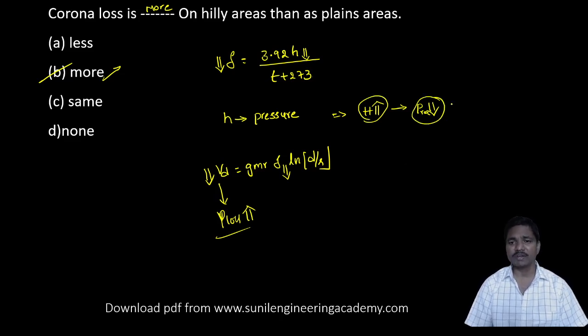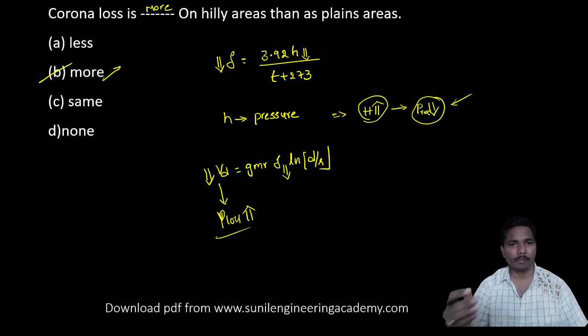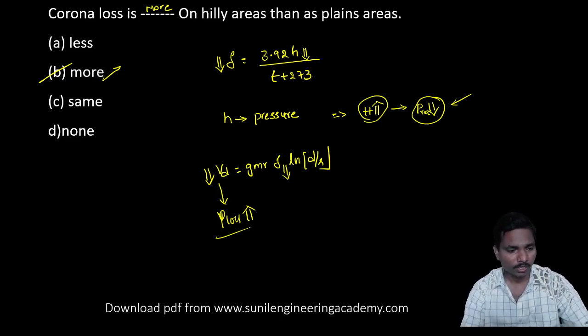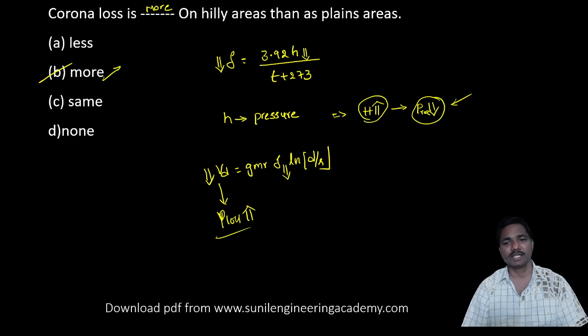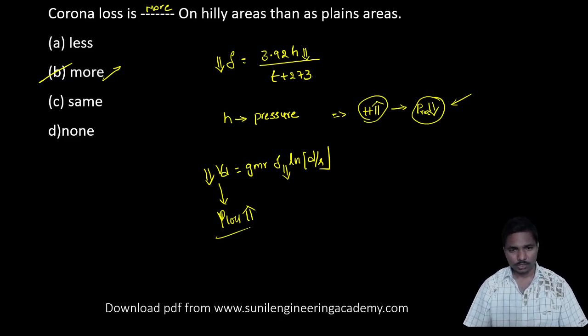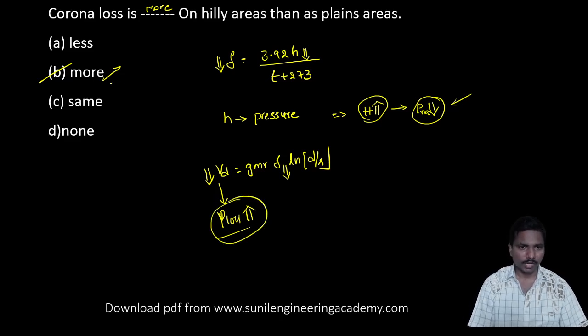That's why it is very difficult to cook in the mountains. It is difficult to write using a pen in the aeroplane. Why? Because as pressure is less, ink may leak. That is a very important physics question. As the height from the earth surface increases, pressure decreases. So here, as Vd decreases, power loss increases, so it is higher in the hilly areas. Okay, coming to the next one.